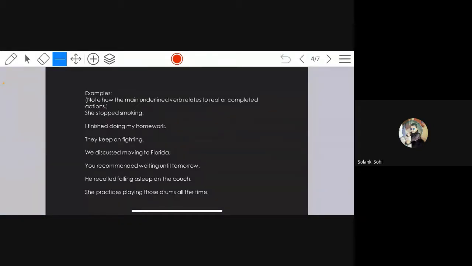We recalled falling asleep on the couch. She practices playing those drums all the time. Here the verbs are not underlined, but you can see gerunds are given: smoking, doing, fighting, moving, waiting, falling, and playing.